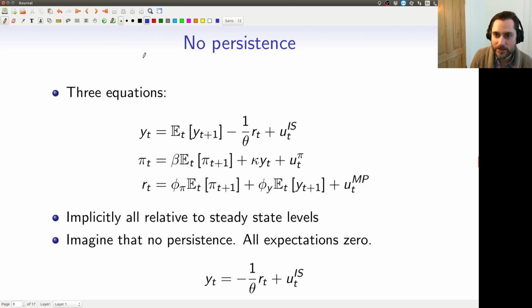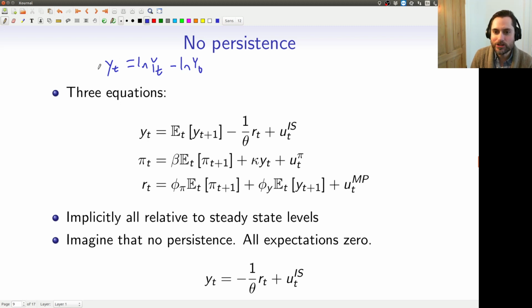So you'll recall that these are log differences, right? So again, notation, but here we just write yt, but what we really mean is the difference in the level of output today. Maybe I should get rid of the tilde then, since I'm not going to have another little yt. We mean the difference in the output today minus steady state.